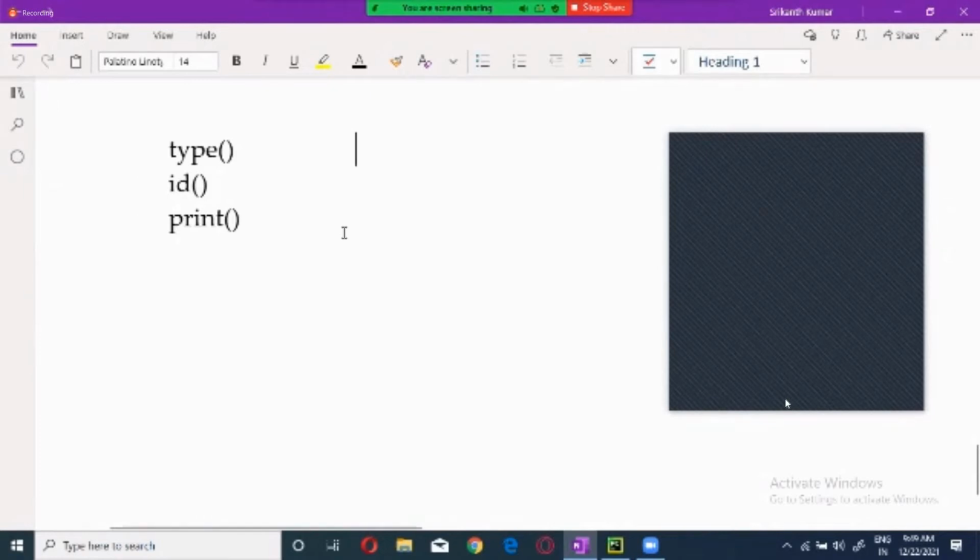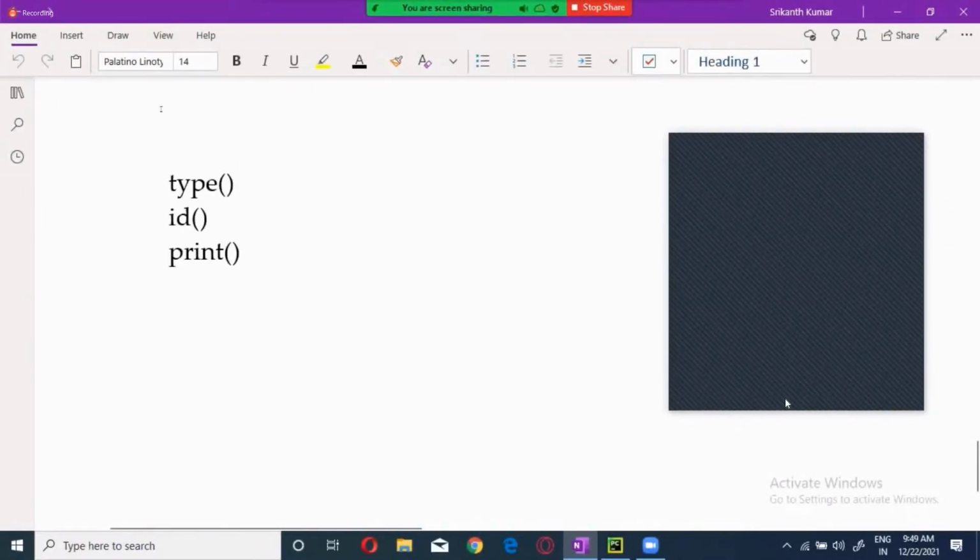So now let's quickly go through the history of Python, guys. I just want to let you know why we are learning 3.x, and what the advantage of 3.x is. That is what we are going to do.